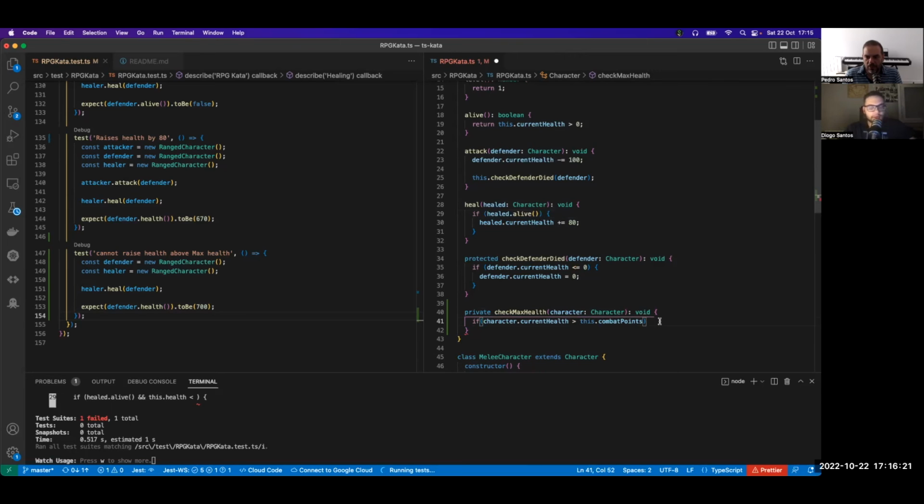Then you need to set, yes, I guess it's current health again, or combat points. You need to reset it to the combat points because it cannot be bigger, right? Something like this, right? Yes. So now you need to check this.